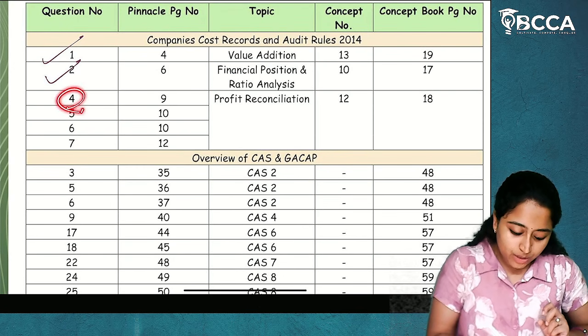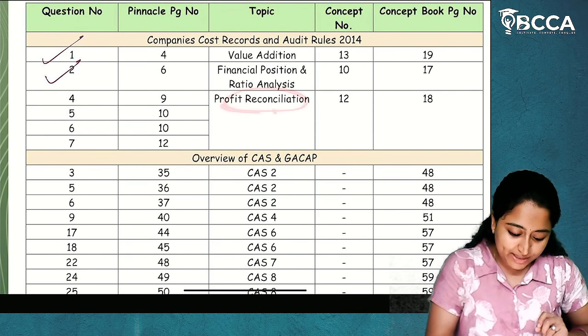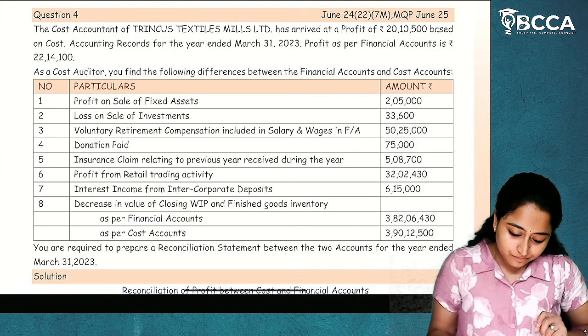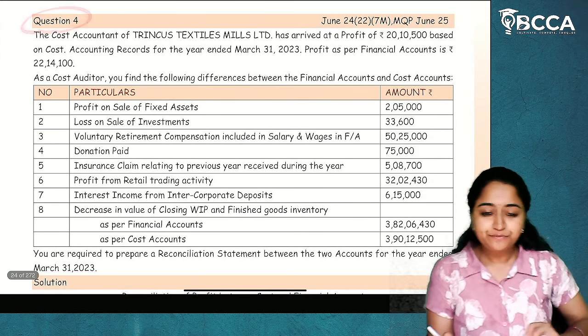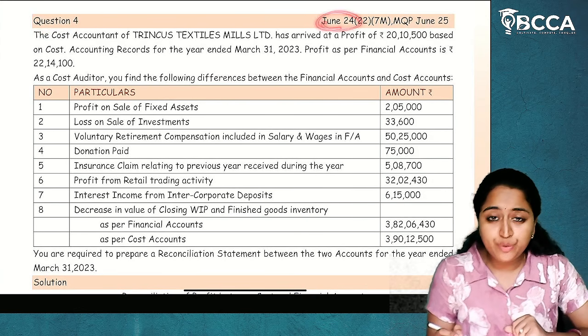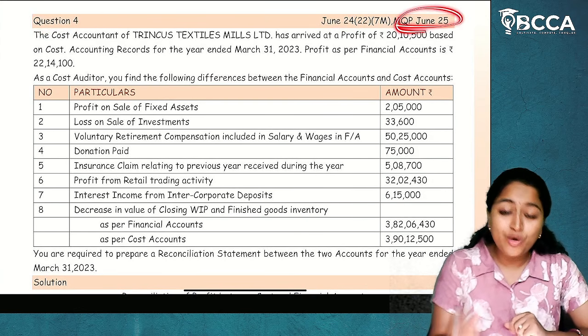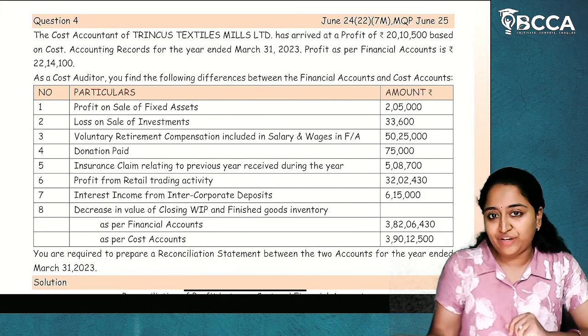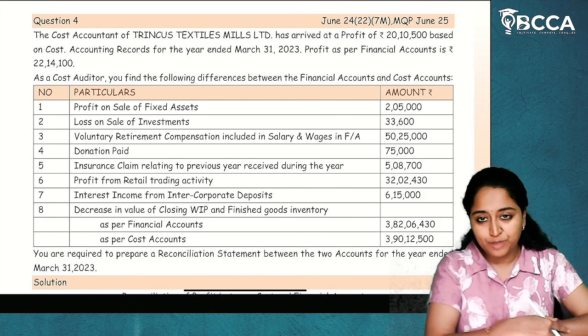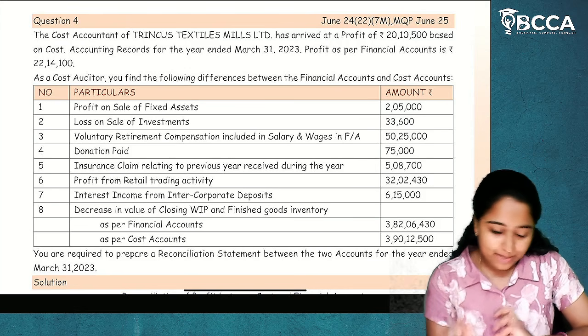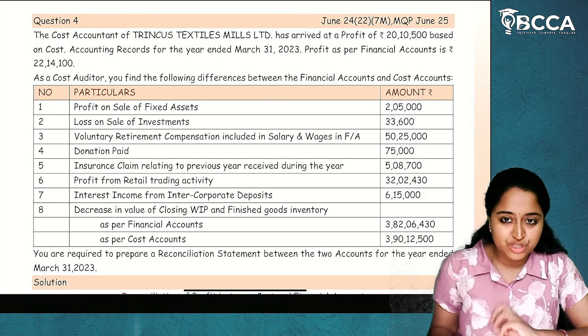Now we'll go to question number 4 of profit reconciliation. Question number 4. This is from June 2024 attempt and also MQP of June 2025 attempt. So this is a mock question paper question which is relevant for the upcoming examination. So what is given in this question, we'll see.